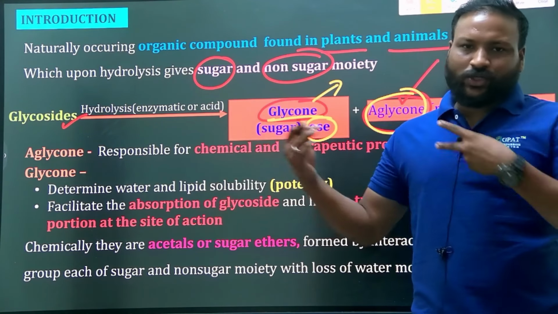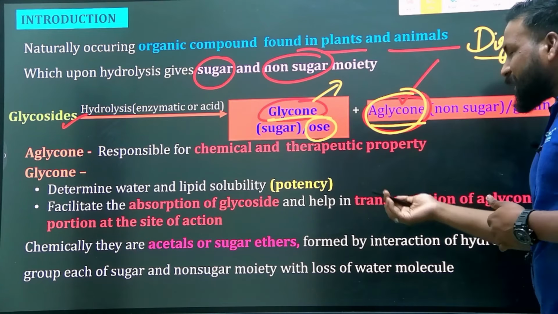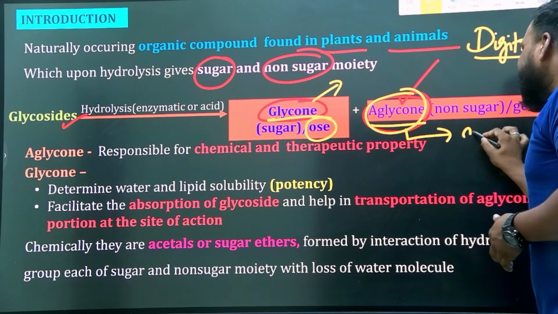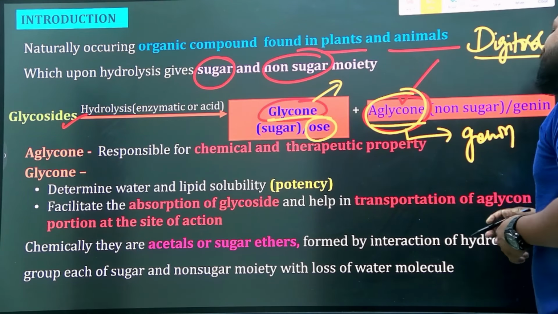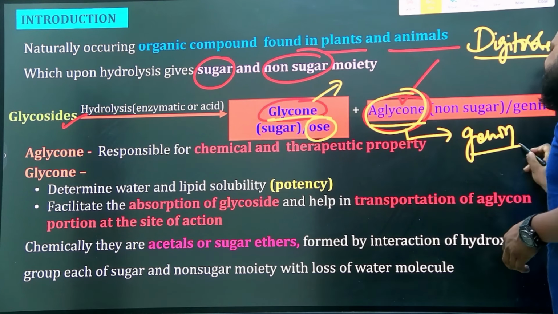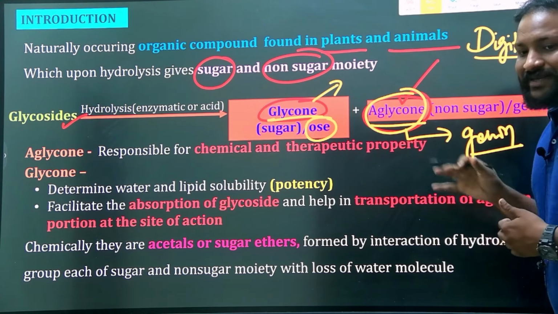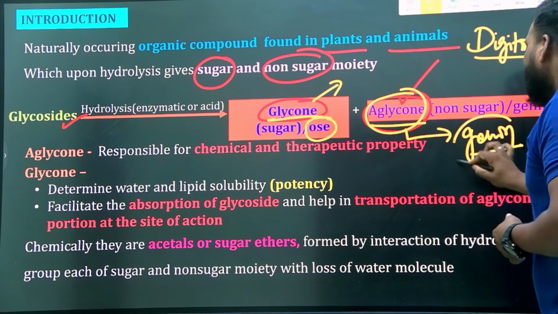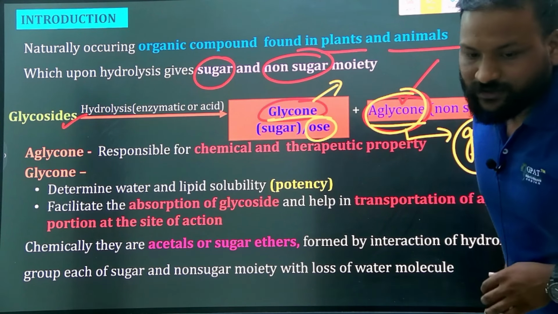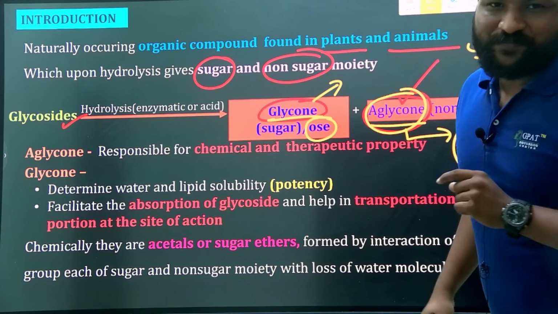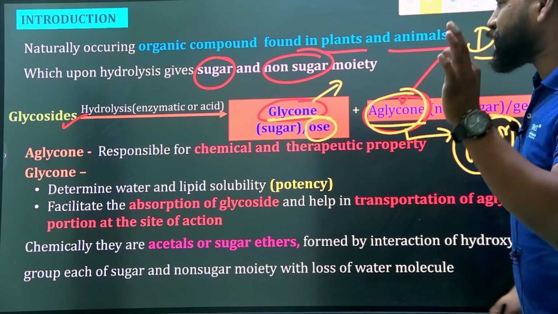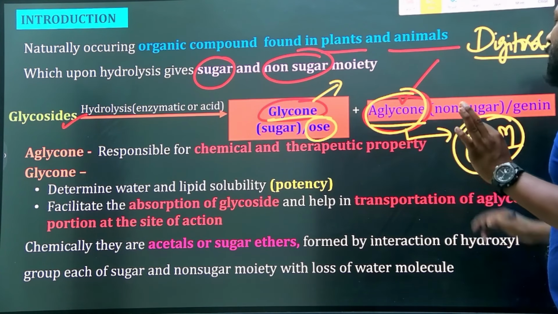Most of the glycosides end with a genin part. If it is an aglycone moiety, it is known as a genin: digitoxigenin, diosgenin. If it has the suffix genin, undoubtedly it is the aglycone or non-sugar moiety. The responsibility, the pharmacological activity, is due to the presence of this aglycone moiety.